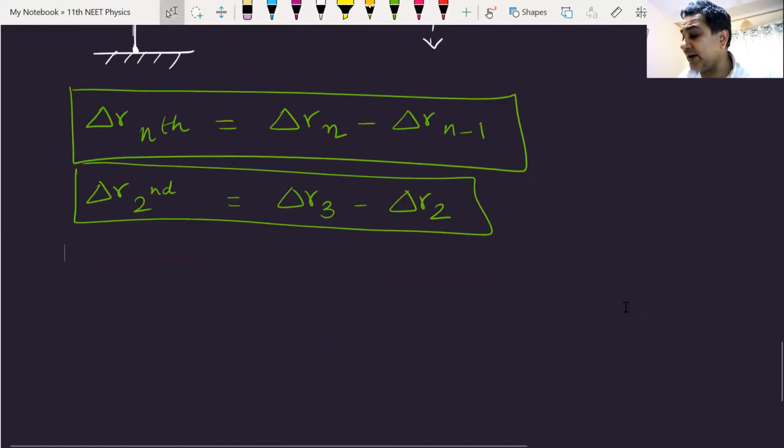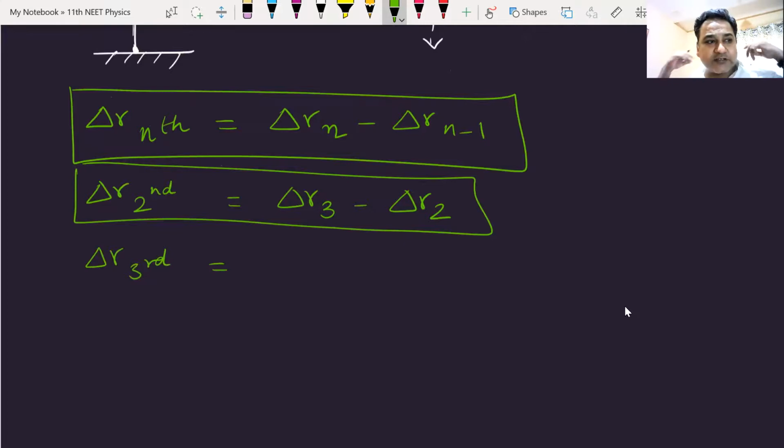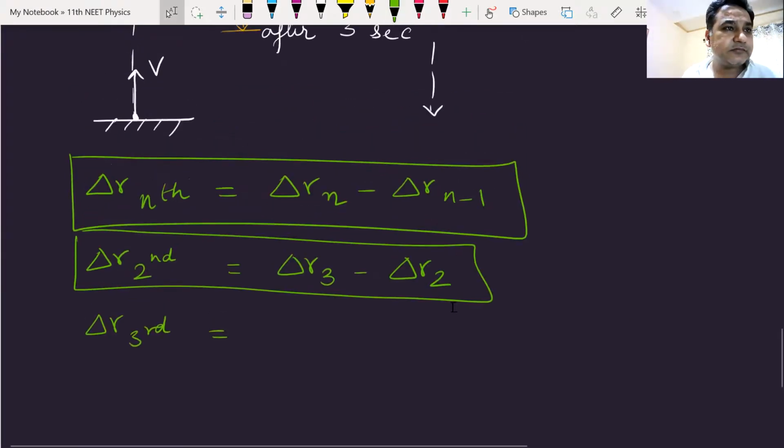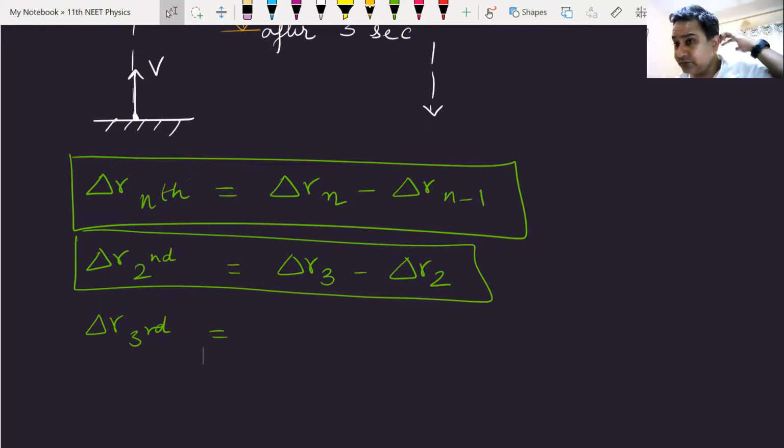If I have to find displacement in the third second, can you tell me how I will find the displacement in the third second? Anyone?